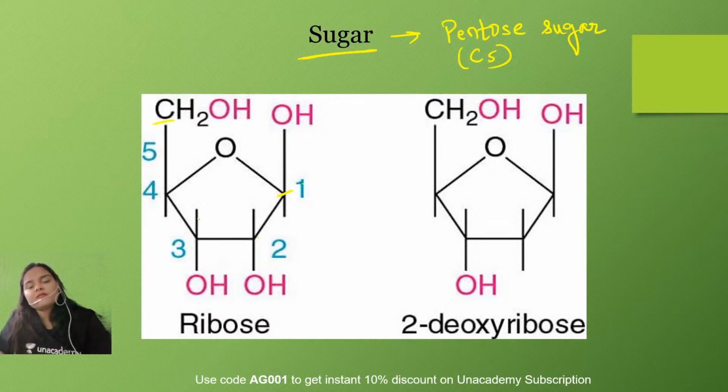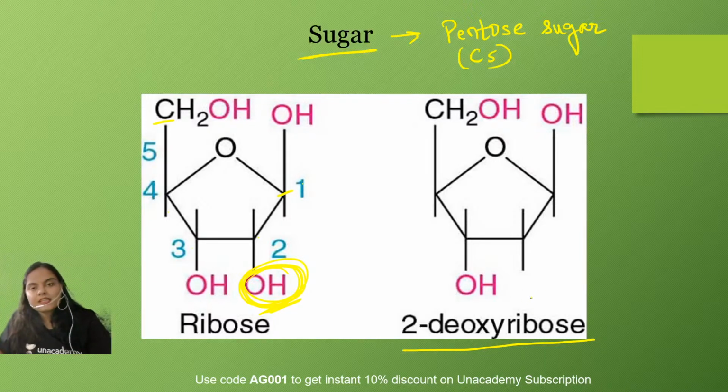The sugar which is found in the DNA molecule is 2-deoxyribose, and there is a clear-cut difference between ribose and 2-deoxyribose. You can see the OH group which is present at the second position. This OH group is not found in case of the deoxyribose sugar.